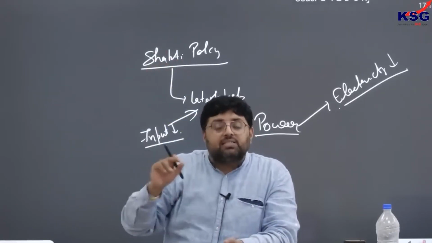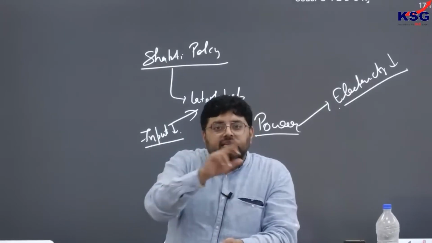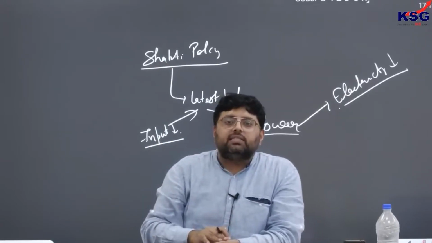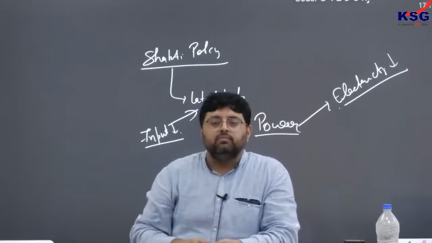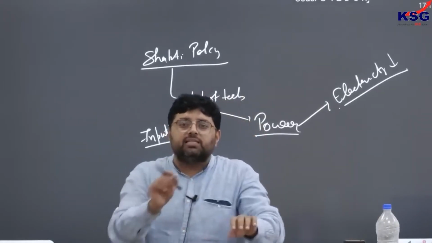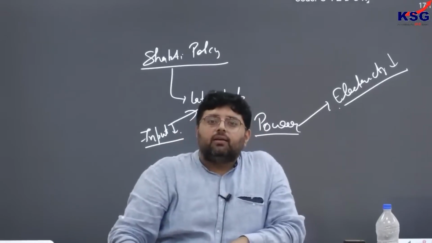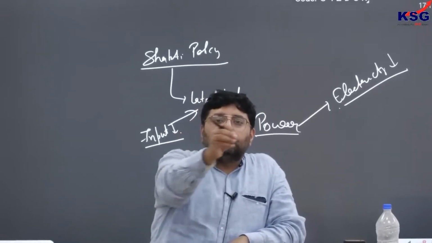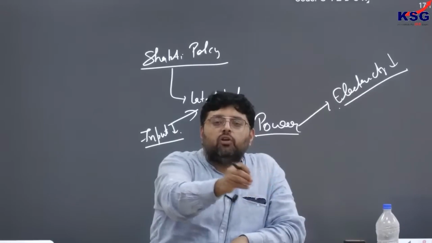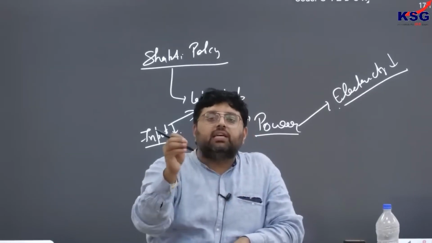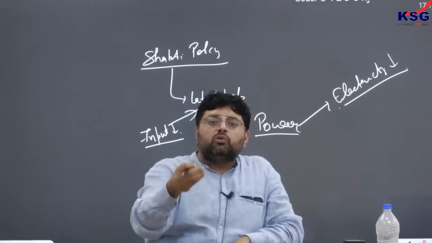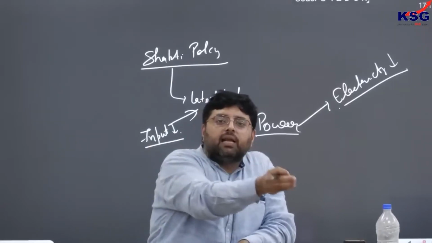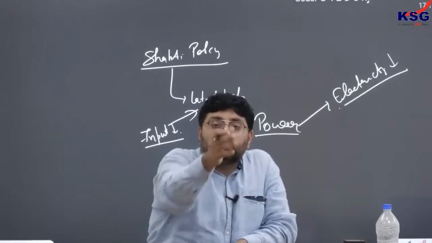Plus, a further extension of this: just like in mobile phones there is mobile number portability. If you are using a mobile connection of one company, for example Vodafone Idea, and you want to shift to another company, for example Reliance Jio, you have that option.